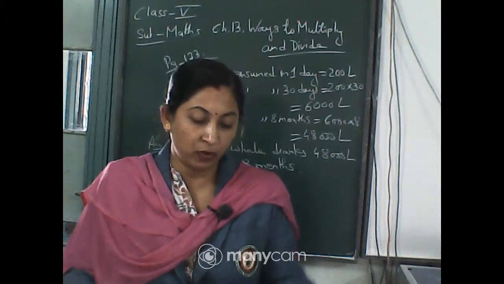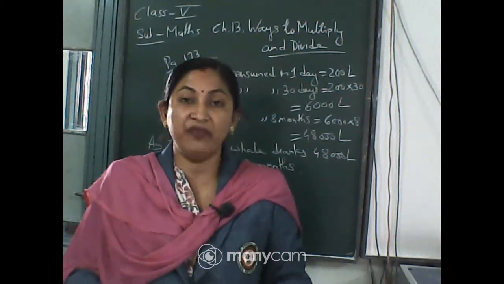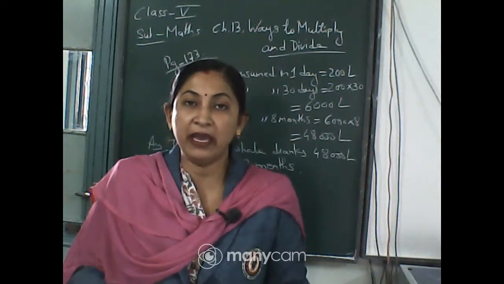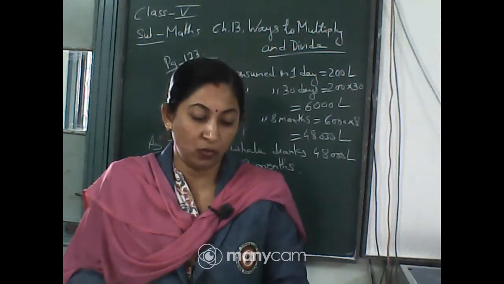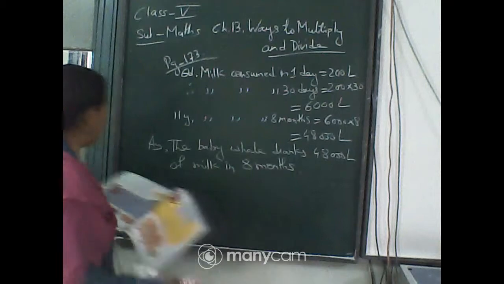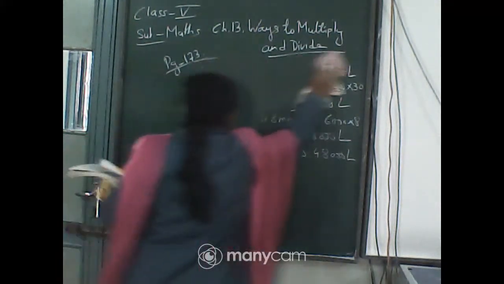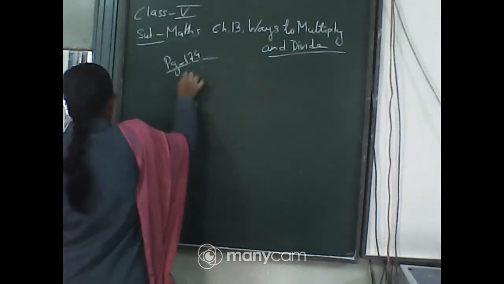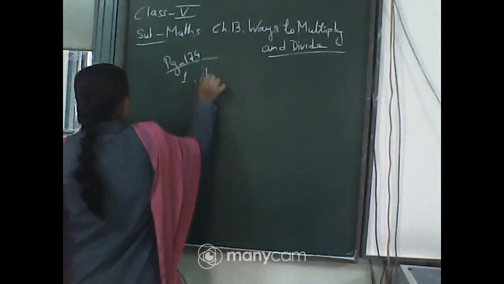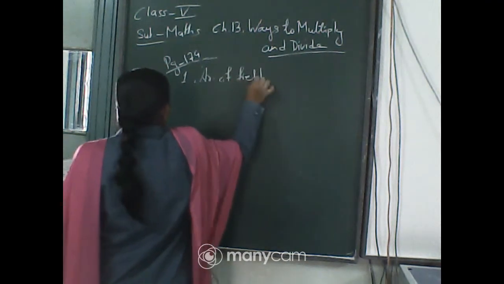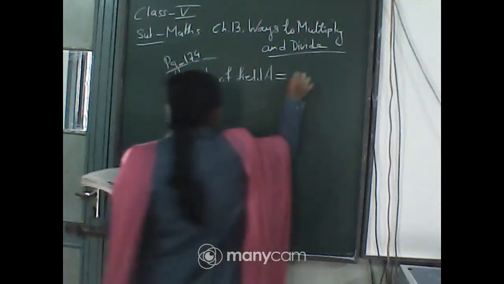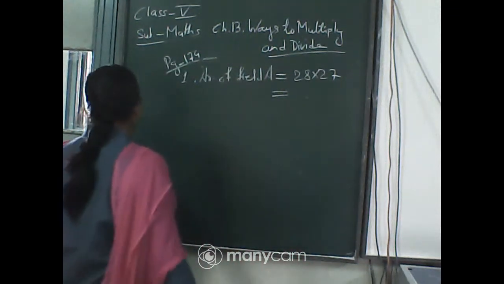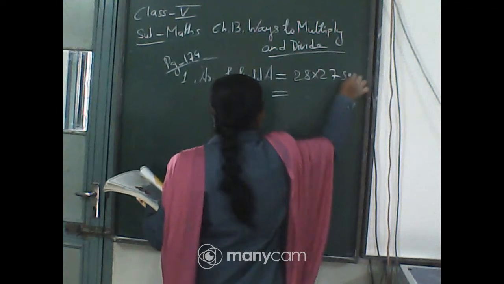Come to page 174. Find the area of all the 3 fields. Now you have to find the area. Again, we are coming to the same thing, that is area and its boundary. So how will you find the area? By multiplying length into breadth. So quickly multiply the area for field A. First one, area of field A. You have to multiply 28 into 27. Whatever answer you get will be the area for field A. It is square meter. Okay.